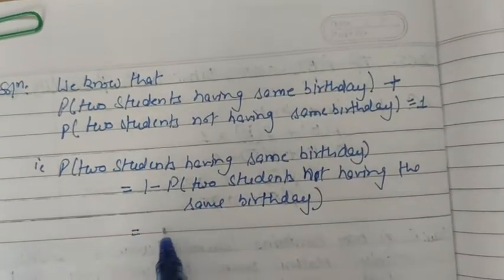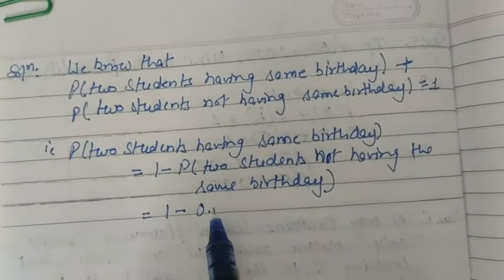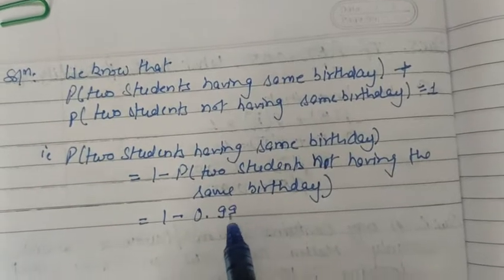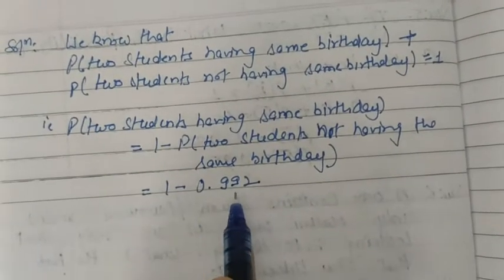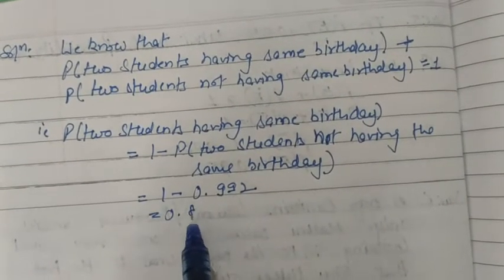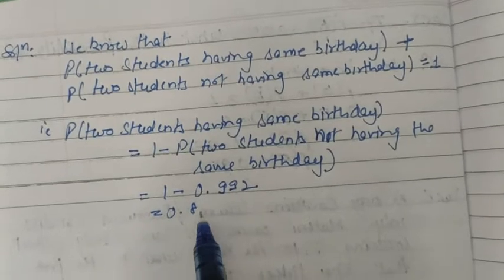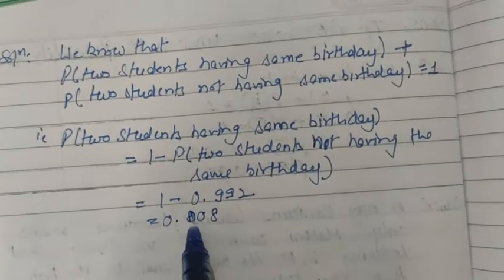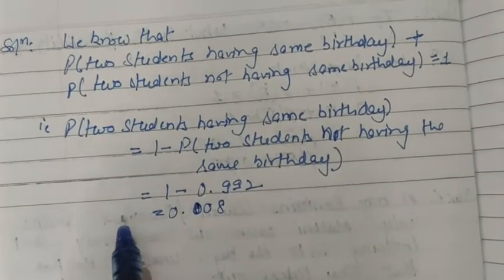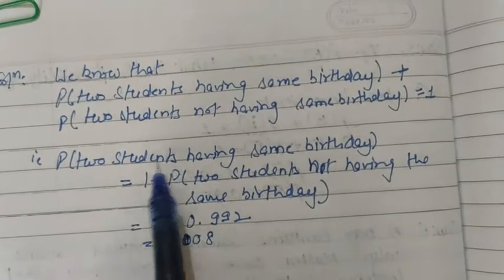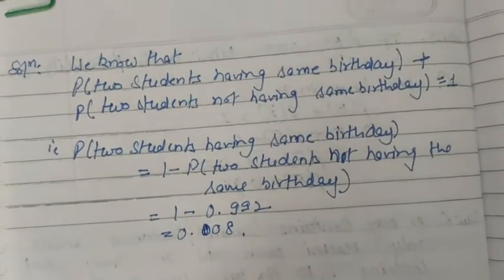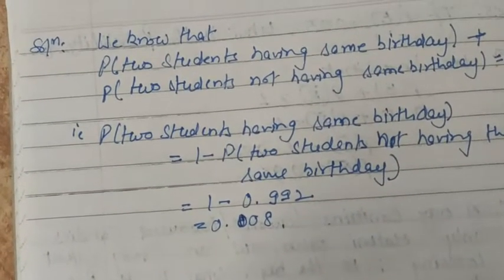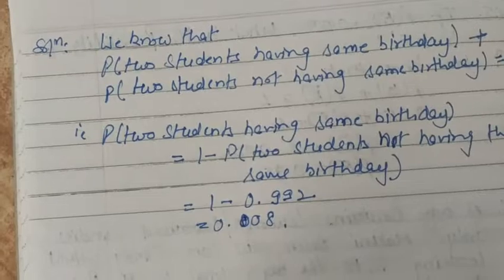So this will be 1 minus 0.992. So 1 minus 0.992 becomes 0.008. This becomes 0.008. So this is the probability of the event that 2 students have the same birthday. This is all about question number 7. So pause the video and note it down.